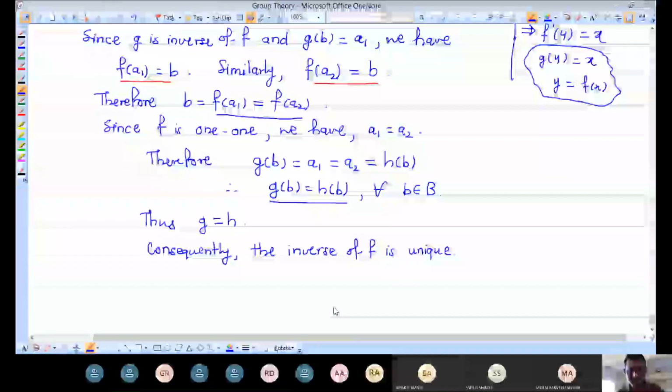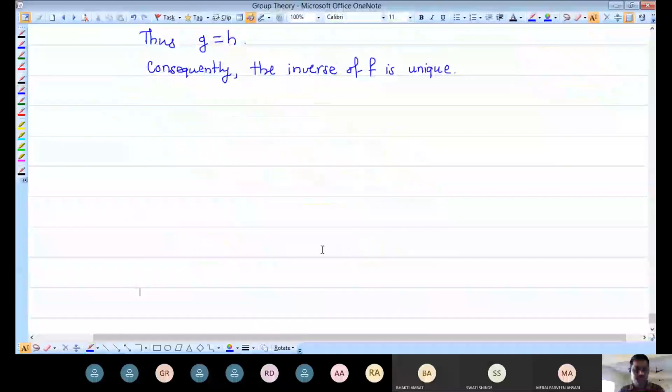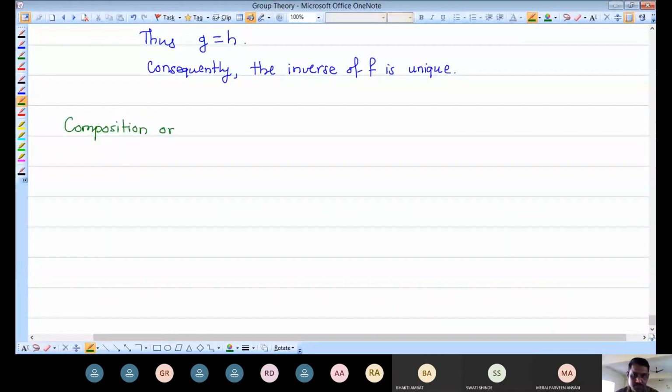Okay, so I am going to define, so give heading, composition or you can also call product of two functions.